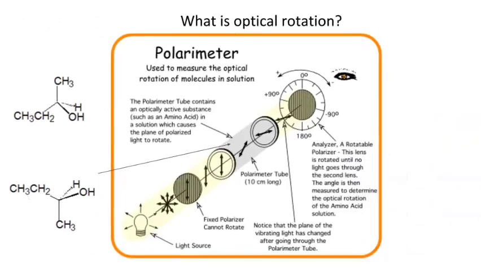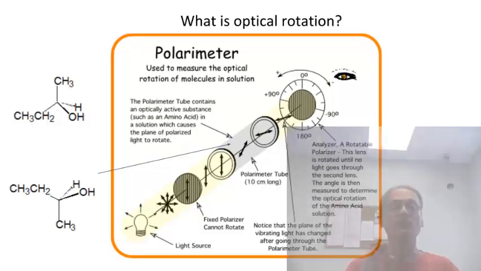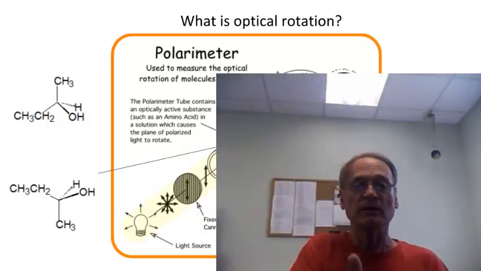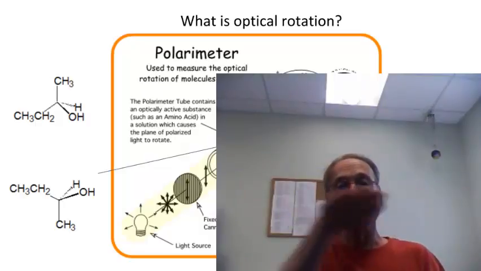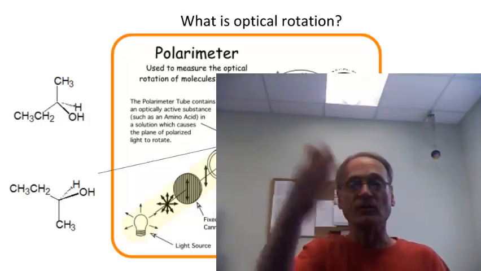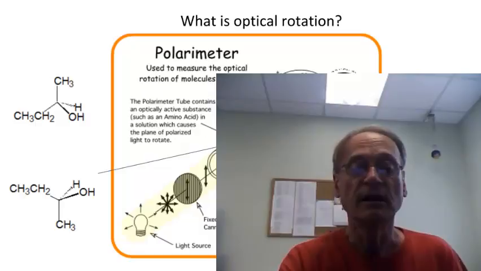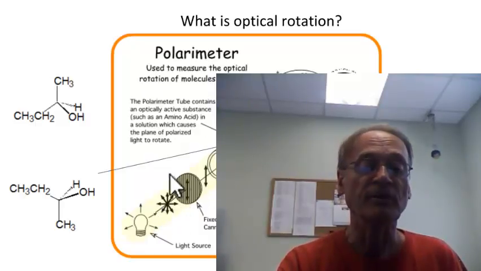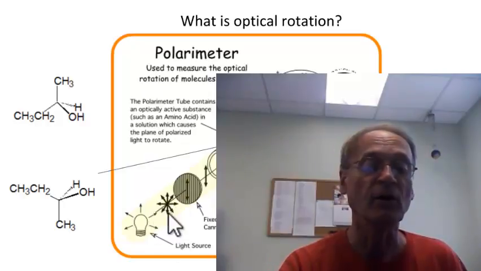Now, here we're going to talk about what is optical rotation. Well, first of all, let's talk a little bit about light. You know that light, when it's coming out of the sun or one of these fluorescent bulbs or in the window or whatever, is vibrating. So it's vibrating in a plane like this. It's also vibrating in a plane like this, and like this, and like this, and every other direction. That's what this little star represents: light vibrating up and down, side to side, at an angle this way, at an angle that way, and all other angles in between.